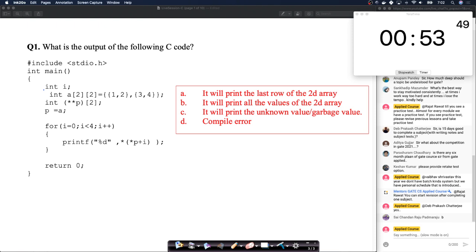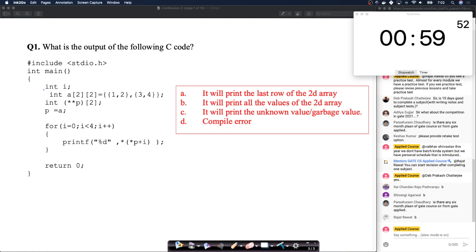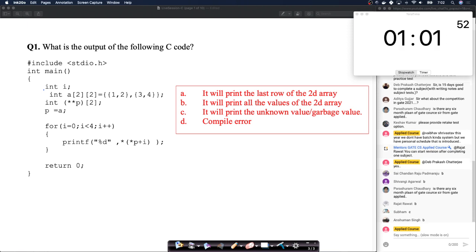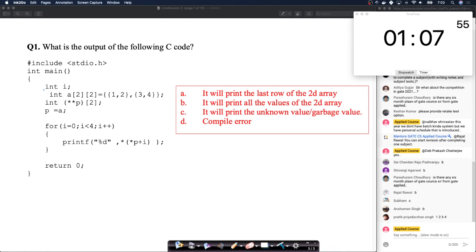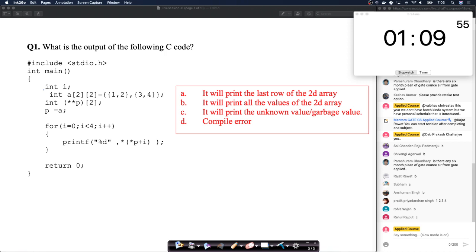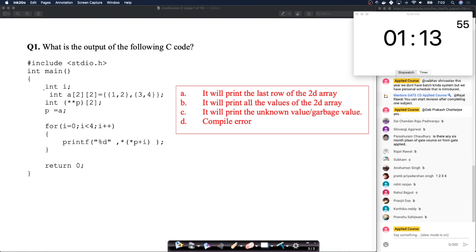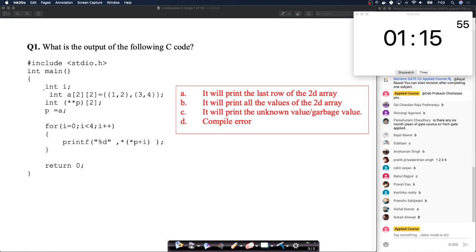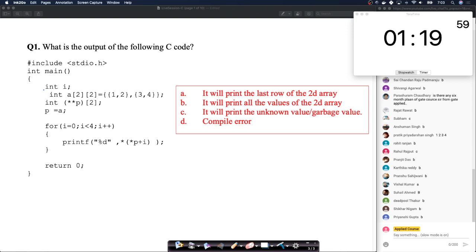Okay, I start seeing some answers. Again, it's not speed that matters, it's accuracy that matters more. So please revisit your answers and think twice before you put in an answer, because GATE C questions are slightly tricky.